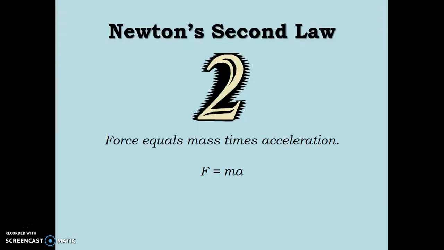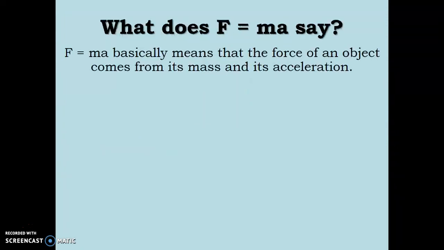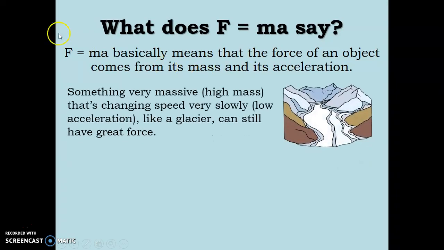And coming to the second law, Newton's second law: the force is equal to the mass times acceleration. Here F equals ma. What is acceleration? It is a measurement of how quickly an object is changing speed. Next, what does F equals ma say? F equals ma basically means that the force of an object comes from its mass and its acceleration.